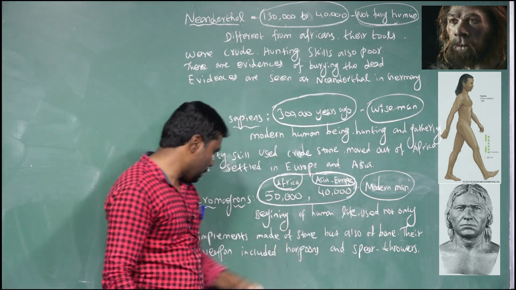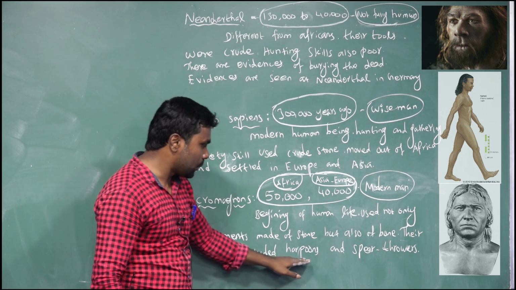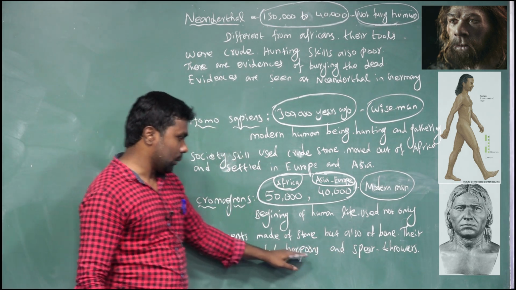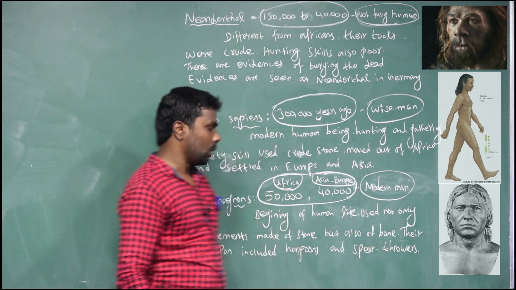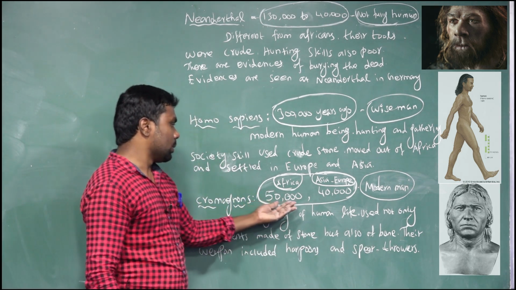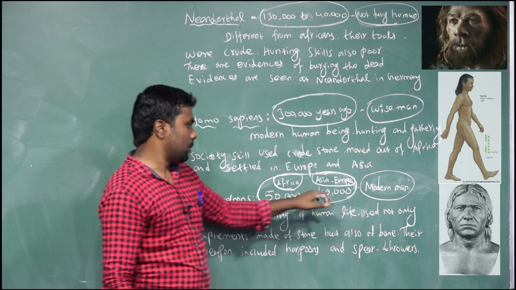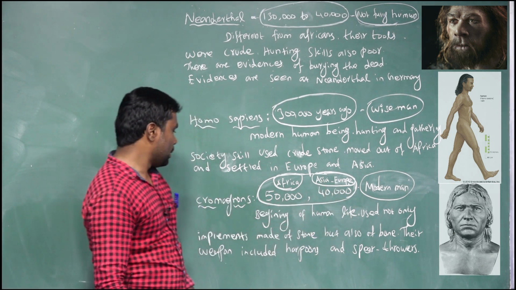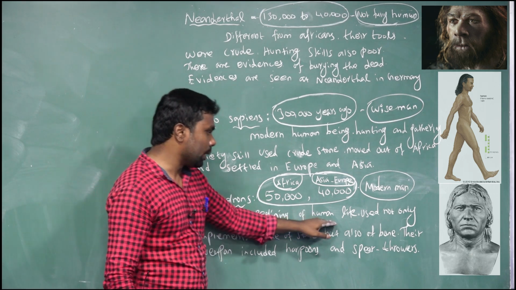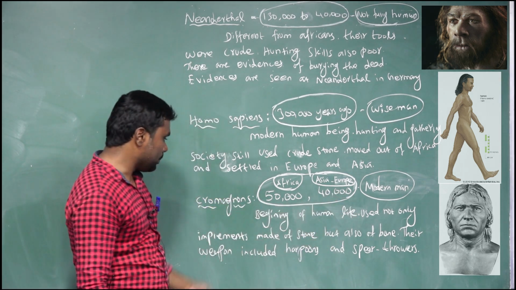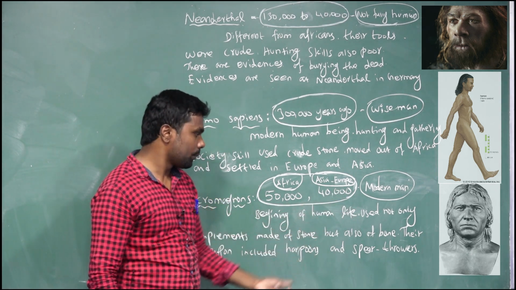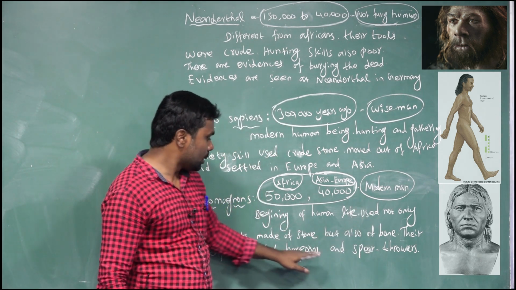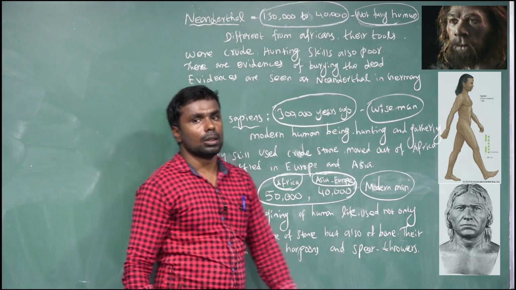Their weapons included harpoons and spear throwers.